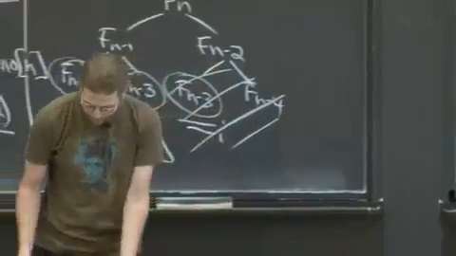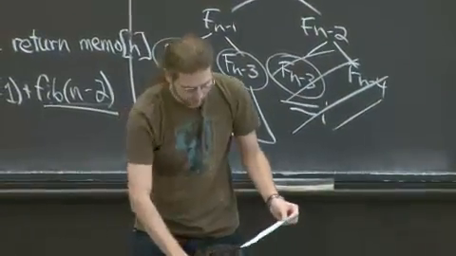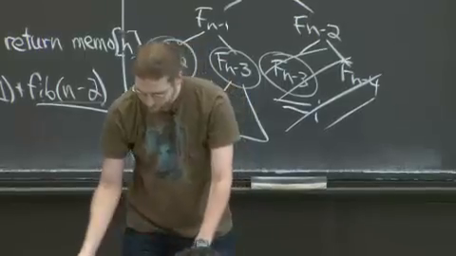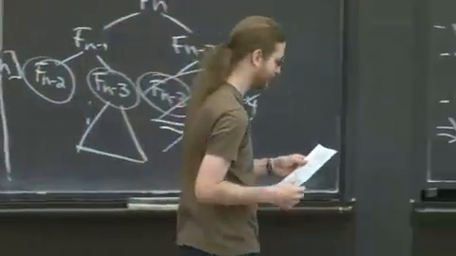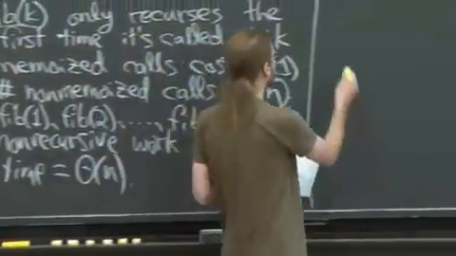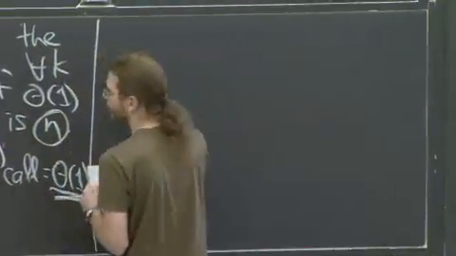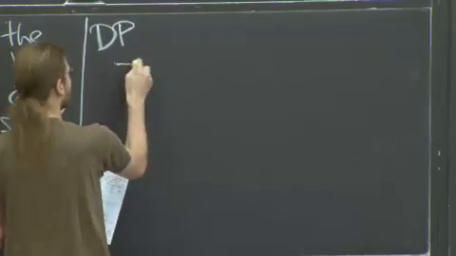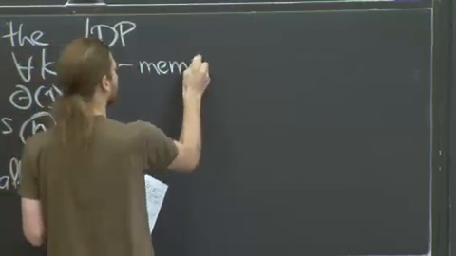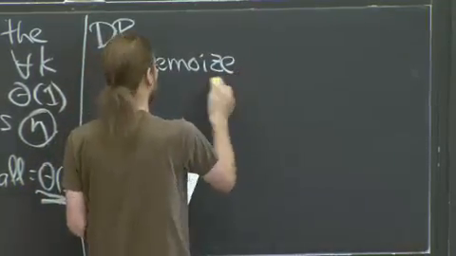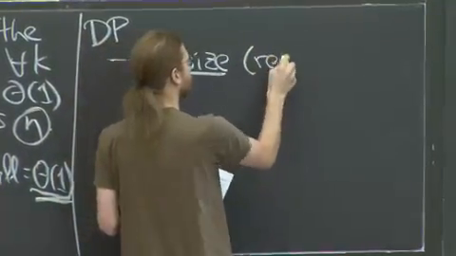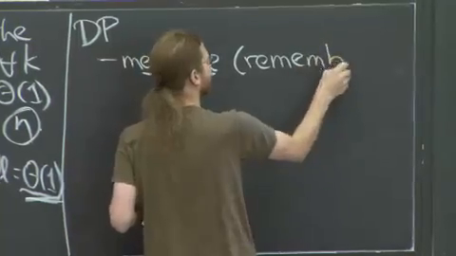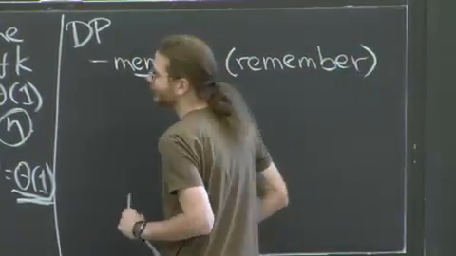This is an important idea, and so important I am going to write it down again in a slightly more general framework. In general, in dynamic programming, I didn't say why it's called memoization.